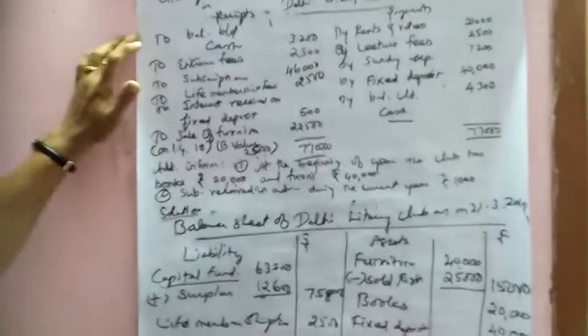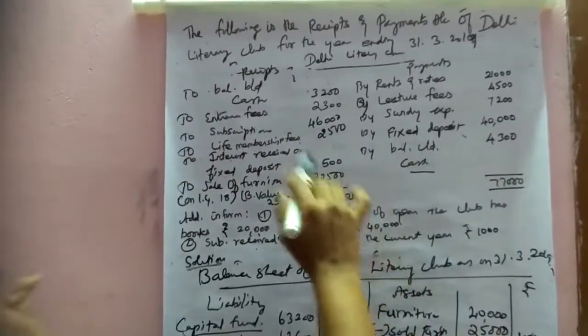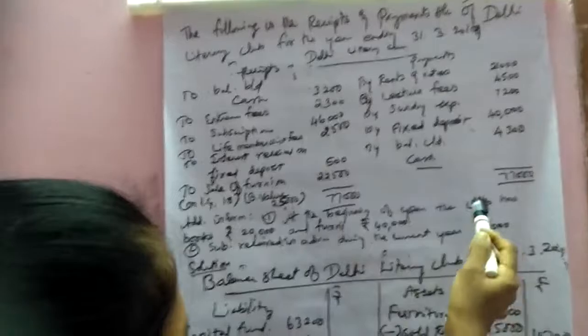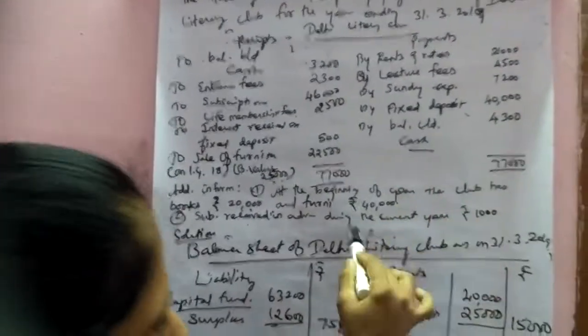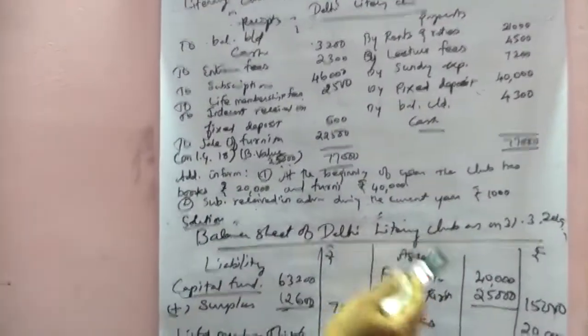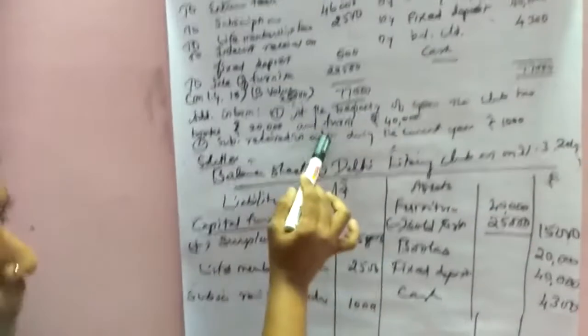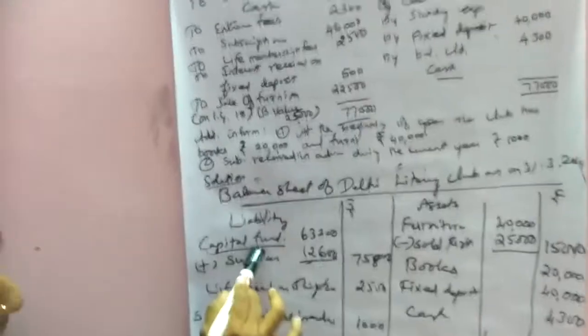So while preparing the final accounts of a non-profit organization, what is the information given in the sum? First we have to see from the receipts and payments account what the items are for the income and expenditure account and what the items are for the balance sheet. Then next, what are the items given in the additional information. Then if necessary, we have to find out the capital fund amount.